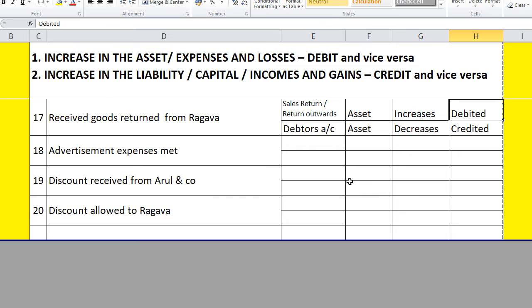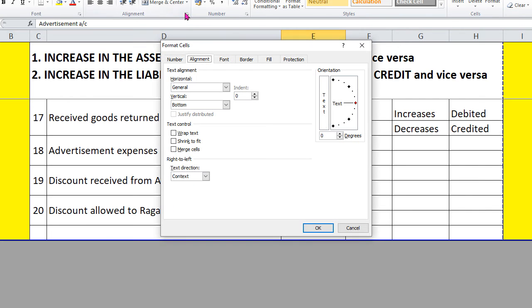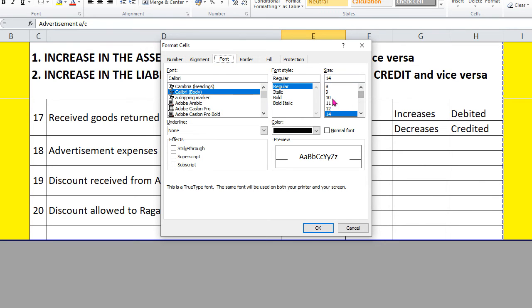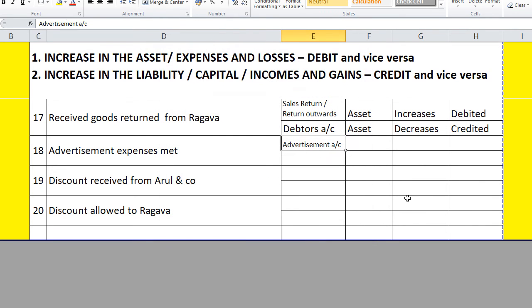And the next one, advertisement expenses met. So this is advertisement account and cash.